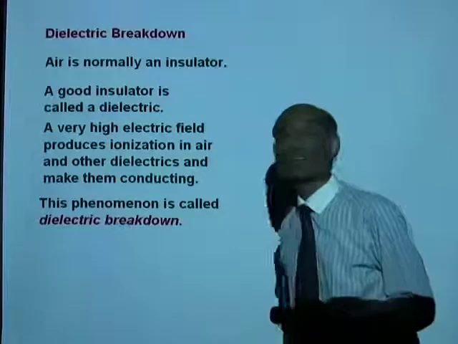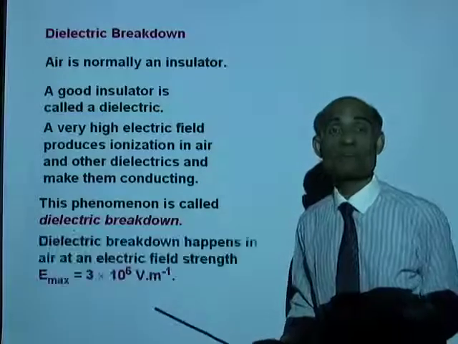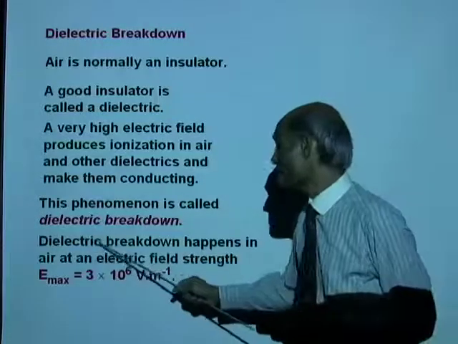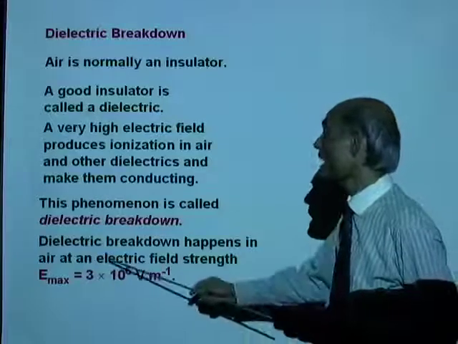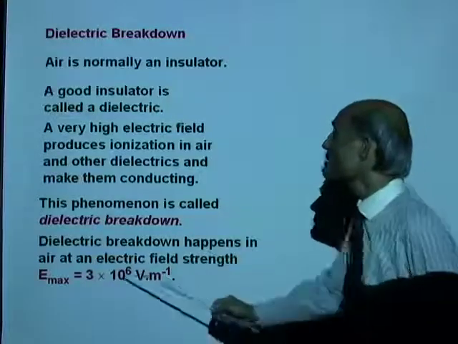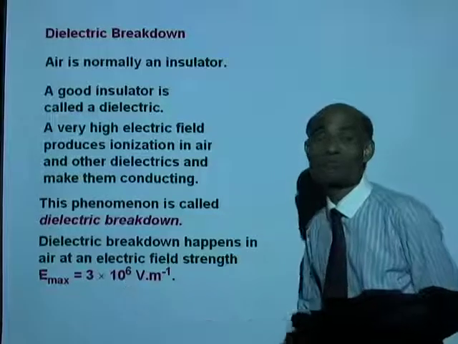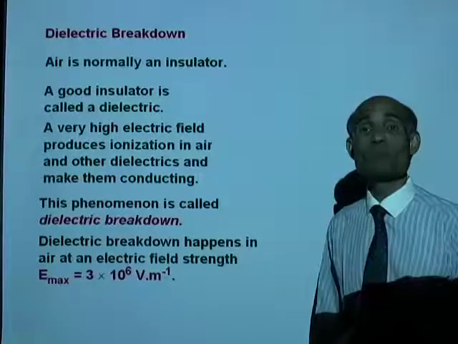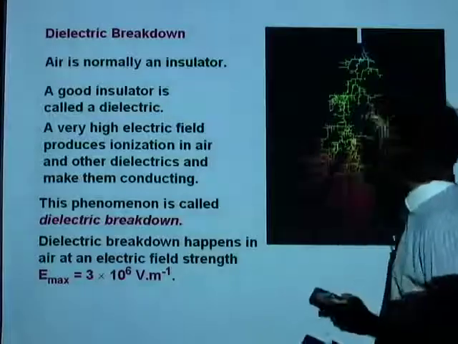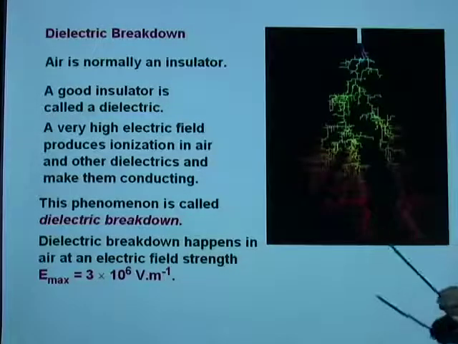Now, this phenomenon is what we call dielectric breakdown. Dielectric breakdown happens in air at an electric field strength, we talked about it in the last class, of 3 times 10 to the 6th volt per meter. Now, that is the reason why we got lightning.